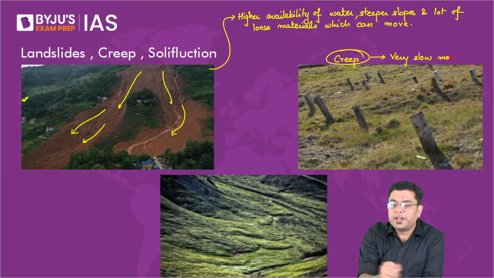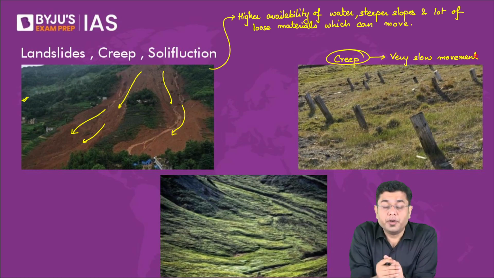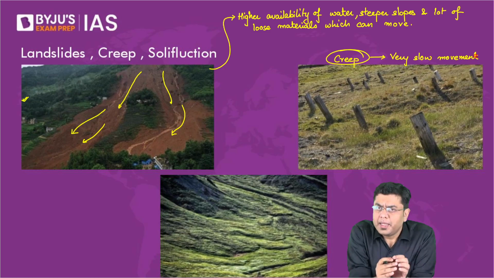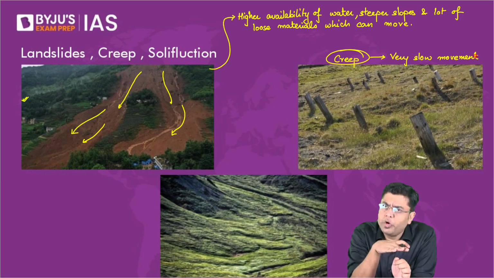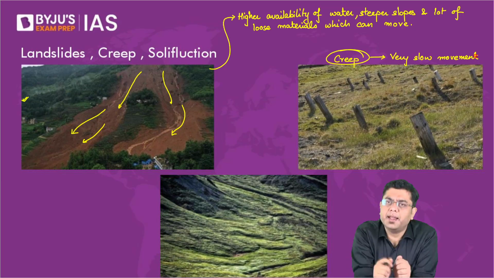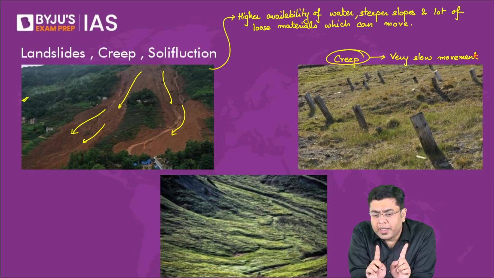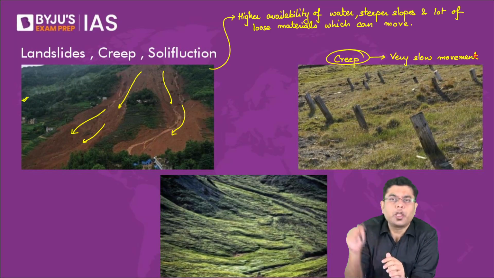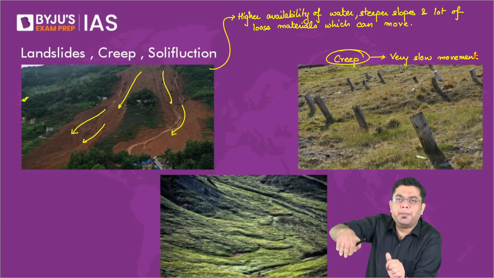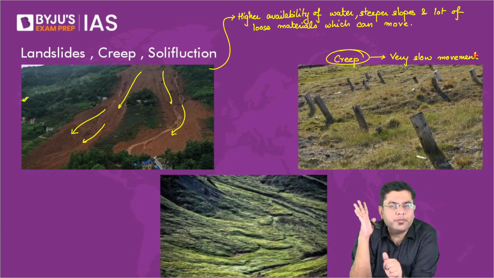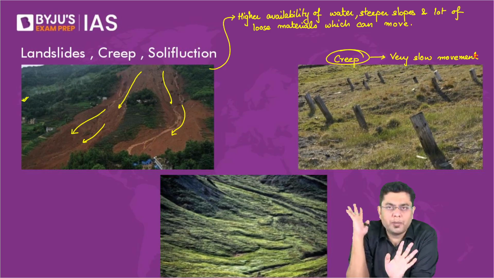Many of the times you would have observed that, for example, in any particular region where the slope is not very significant, it is very slight, all the telephone lines in that region indicate a bend in the same direction. Or maybe the fencing that someone has carried, all the various pillars of that fence are bending ever so slightly in the same direction. I'm not talking about the telephone poles which have completely broken down. That is not due to creep, that is because of administrative negligence. I'm not talking about those cases.